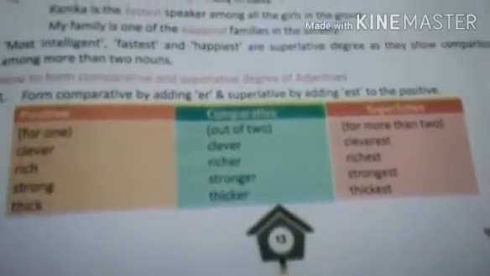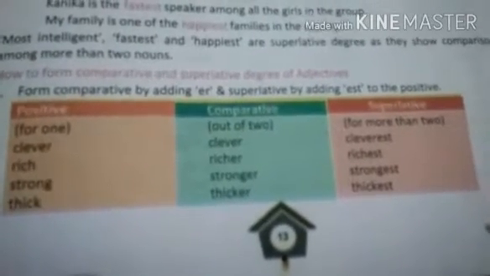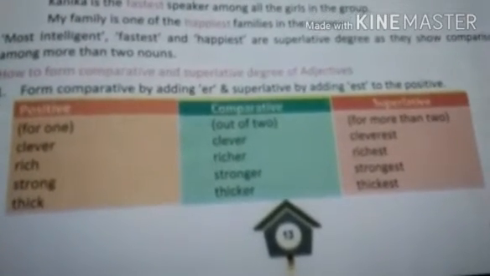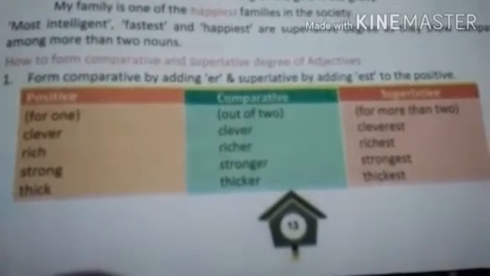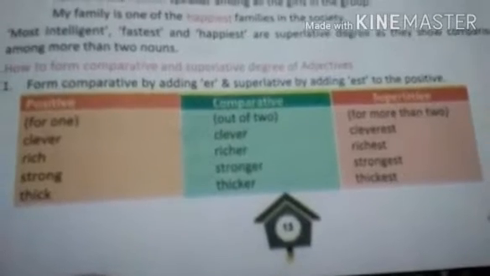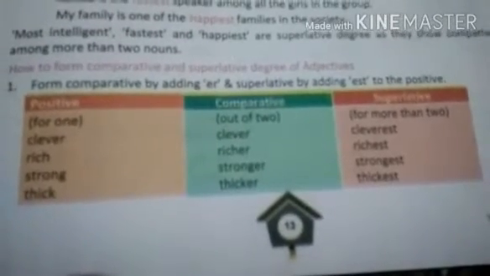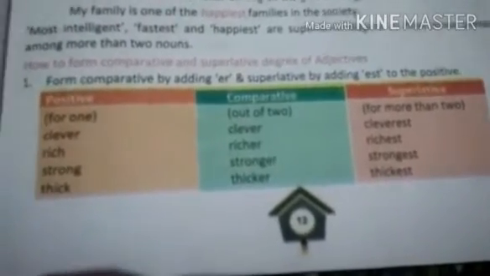Forming the comparative degree by adding er and the superlative by adding est to the positive. This is one of the basic methods for changing the positive into comparative and superlative. For example, rich, in comparative richer, in superlative richest, thick, in comparative thicker, in superlative thickest. Let us see some more examples. Like if a positive ends with e, we add only r and st. Like noble, in comparative nobler, in superlative noblest.